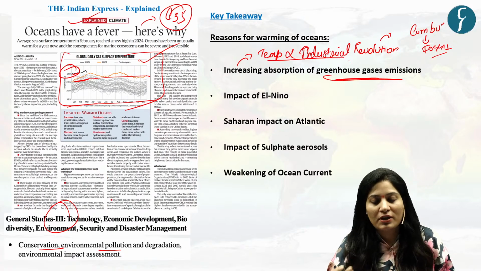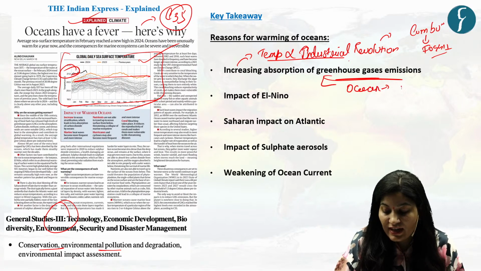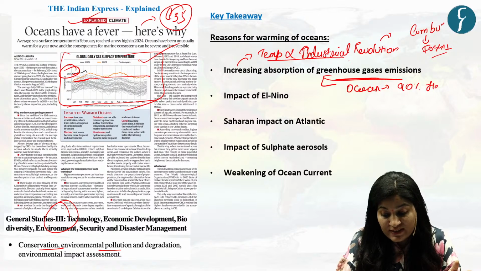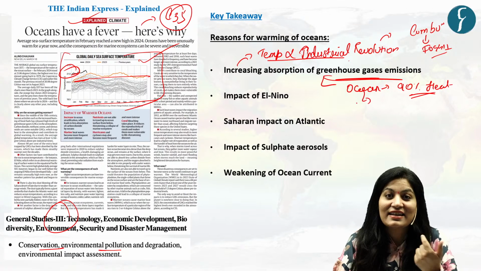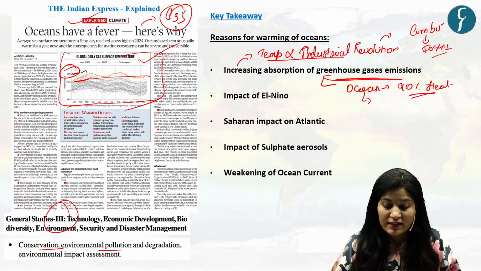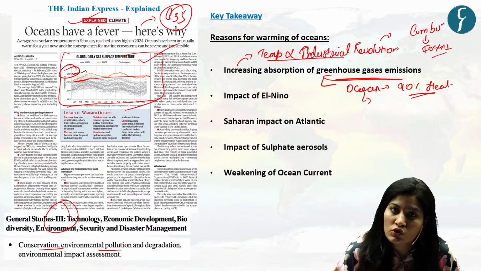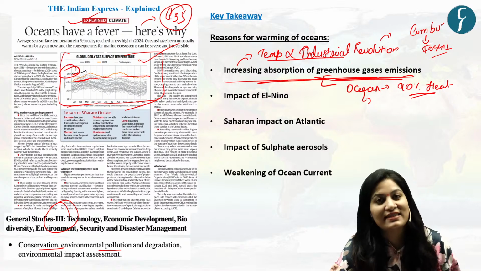Now, the astonishing part is that the ocean can absorb 90% of this heat. They can serve as a heat sink. What will it lead to? Excessive warming of the ocean. So the first reason is increasing absorption of greenhouse gas emissions.